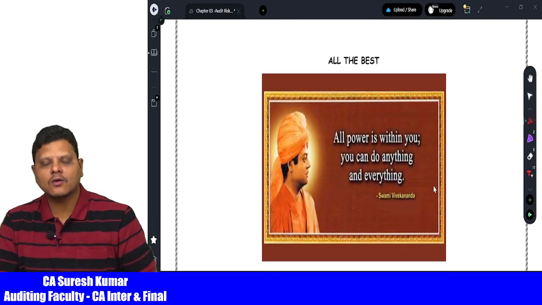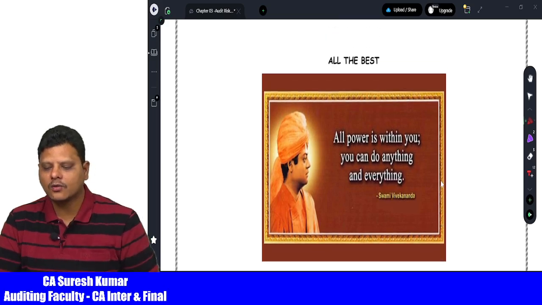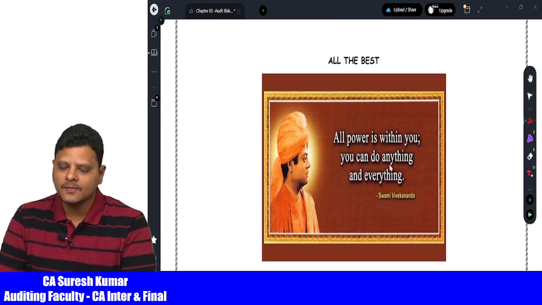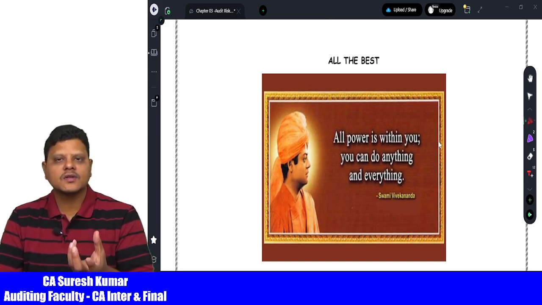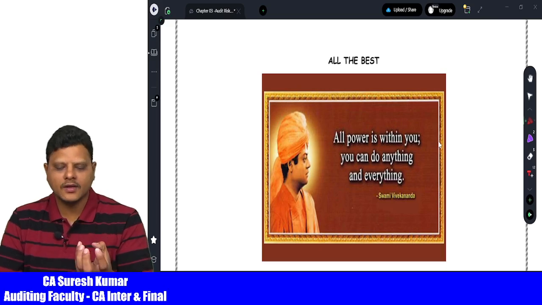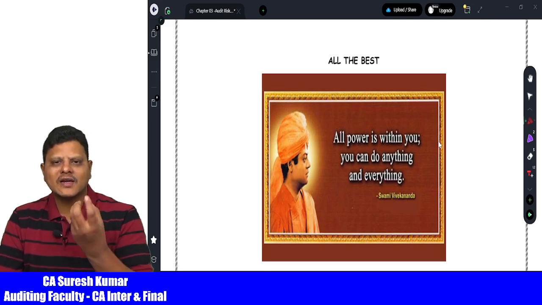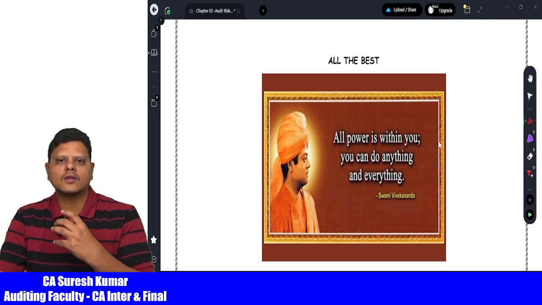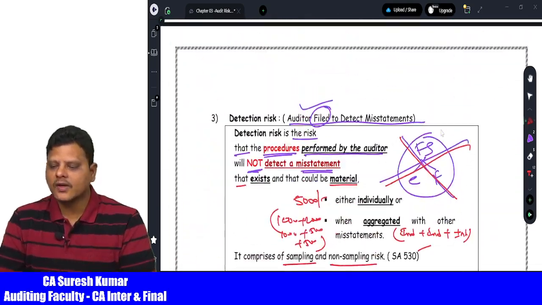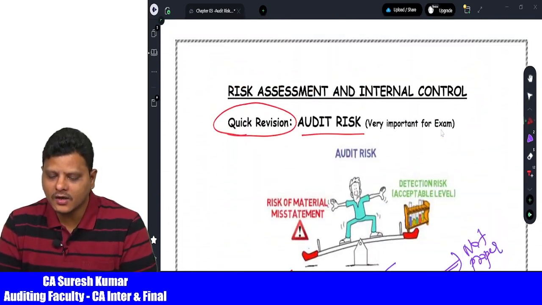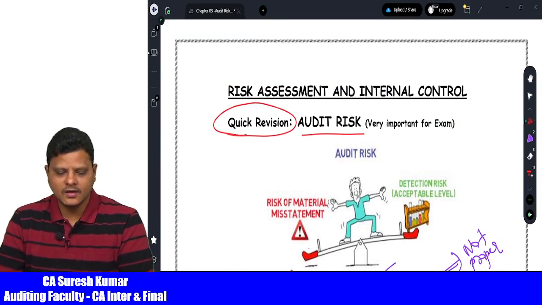Now, with this, we are concluding this particular topic. So, I wish you all the best for your examinations, and I hope you understand the concept clearly. This is a little bit complicated concept in the subject. So, first read the example given, and then you can go for understanding the particular concept of audit risk, where we can expect the majority of the marks for the examination as well.